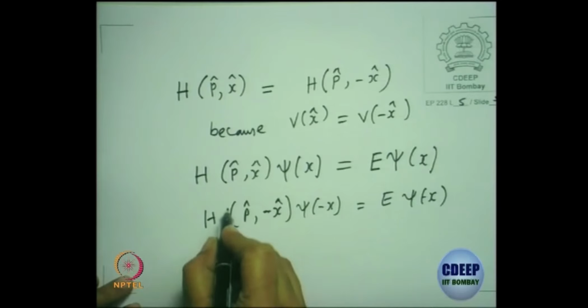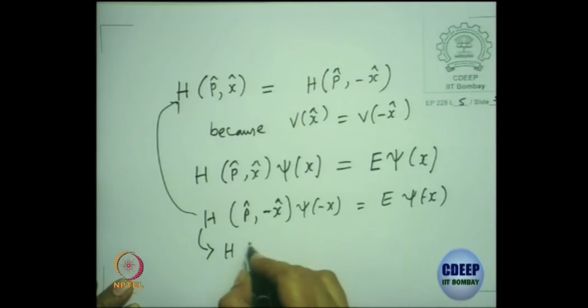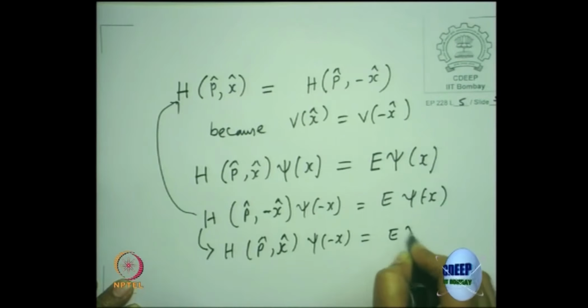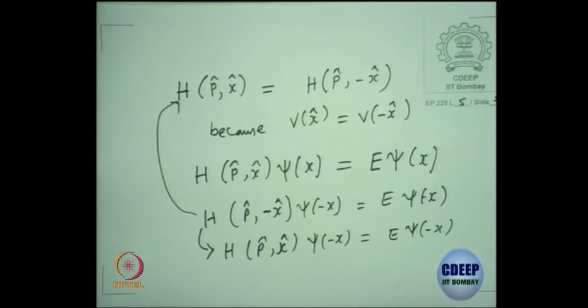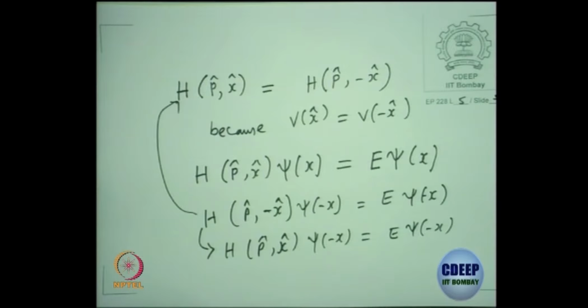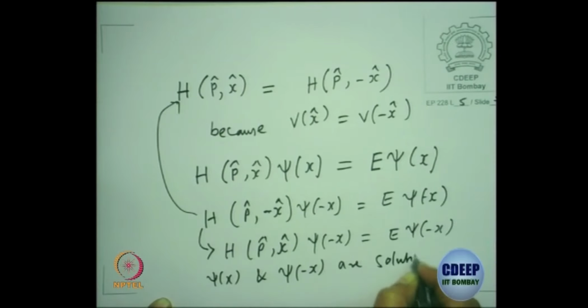So this equation is nothing but, because of this property, the same Hamiltonian operator on psi of minus x is E times psi of minus x. Okay, you all agree? So by using this property, I can write it as this. So what does this tell you? Psi of x is a solution, psi of minus x is also a solution. Psi of x and psi of minus x are solutions of the time independent Schrodinger equation.